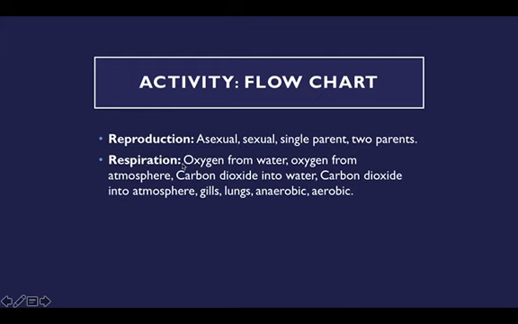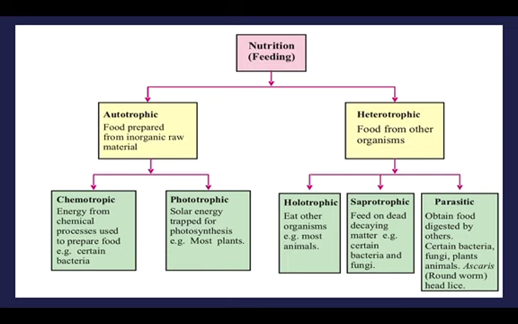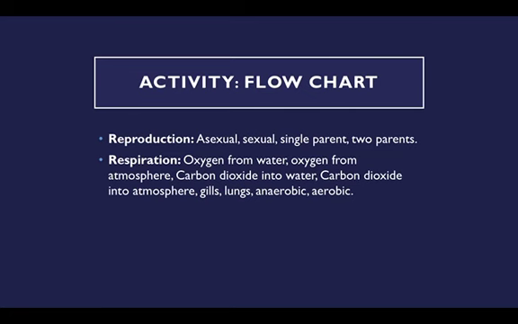And respiration, how respiration happens, oxygen from water, that is fishes, then oxygen from atmosphere, that are humans and other animals. So likewise, there are points given here. You either ask your friends or refer to the internet, and you make a flow chart same like this, but based on the classification of living organisms based on reproduction and respiration. You have to make two charts and write in your notebook.